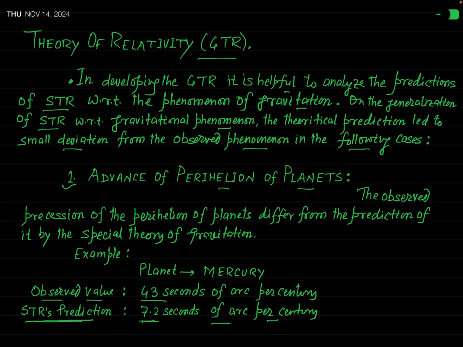So we can say that our special theory of relativity of gravitation fails to explain the phenomenon of advance of perihelion of planets, because the predicted value by this theory and the actual value observed in practice are not equal. There is a large difference between these two values. Okay. So in this way, we can say that the phenomenon related to gravitation cannot be successfully explained by the use of the special theory of relativity.